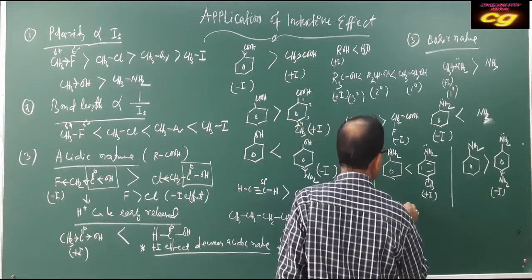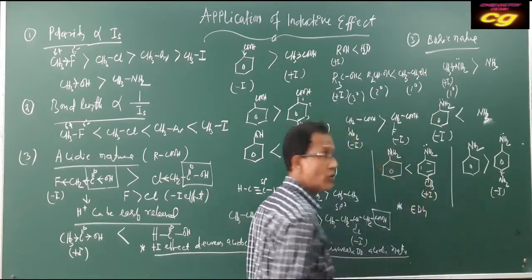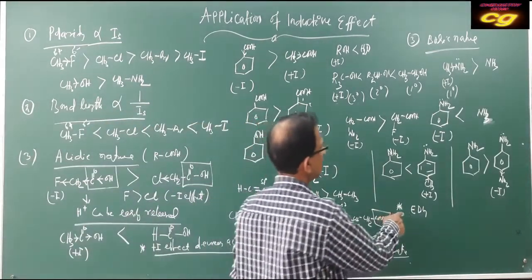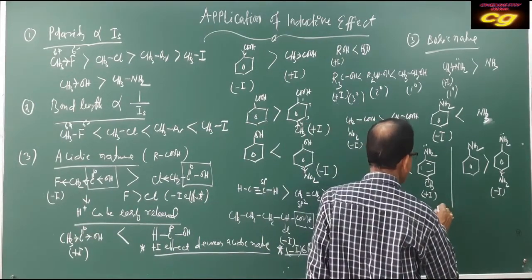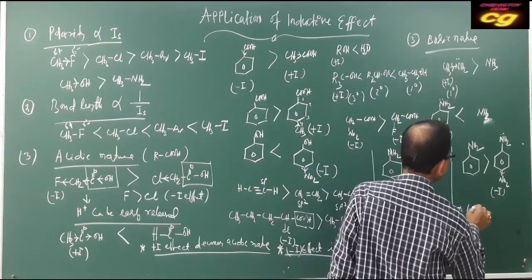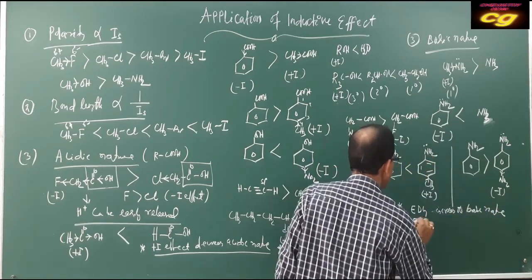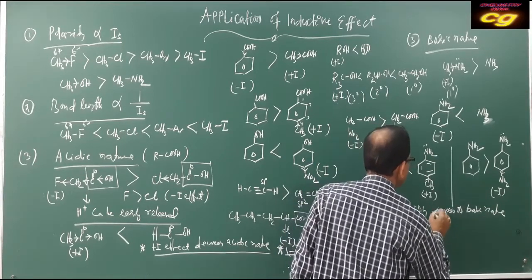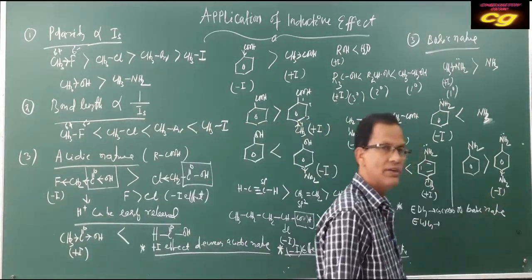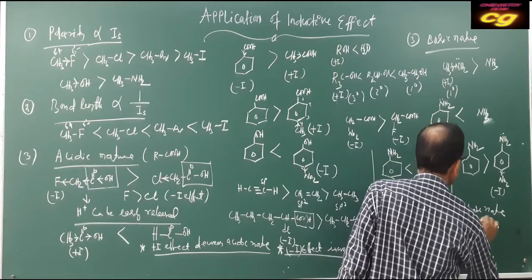So you can write this conclusion: electron donating group, meaning plus effect, increases the basic nature, and electron withdrawing group, meaning minus I effect, decreases the basic nature.